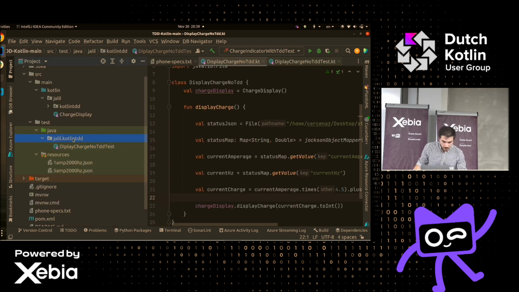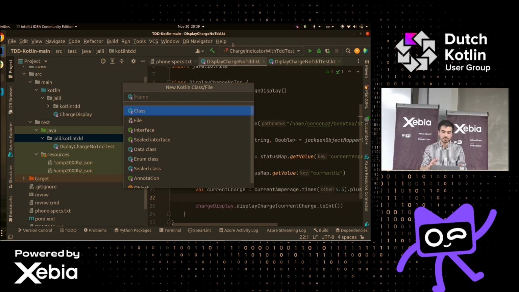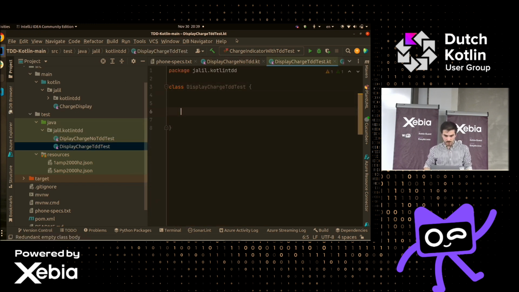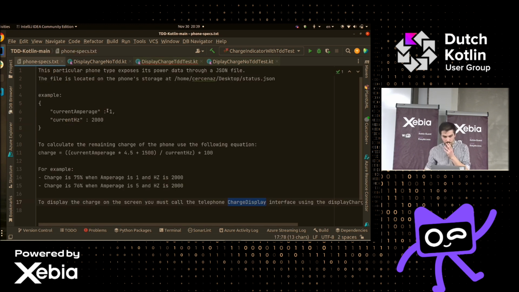Cool. Then real quick, let's go here. So with TDD, we start with the test, not with the production code. So display charge TDD, and then test. Then let's start with our tests. So first test. Here is the think phase that we talked about. We really need to stop and think. What are we trying to do? Let's go to the specs one more time.